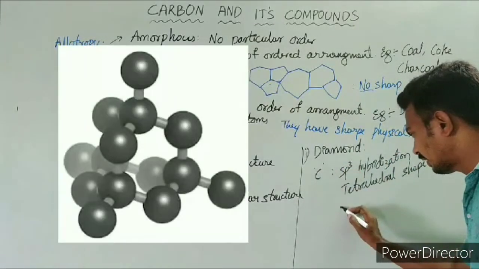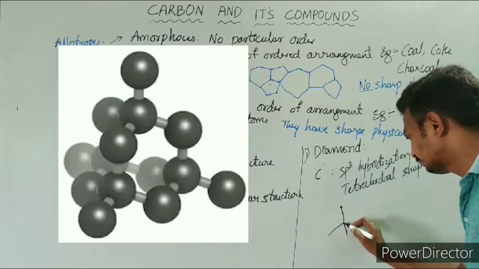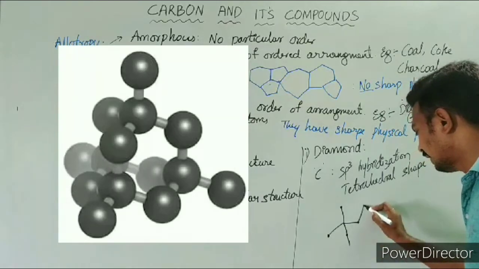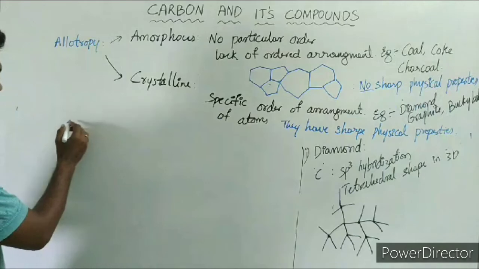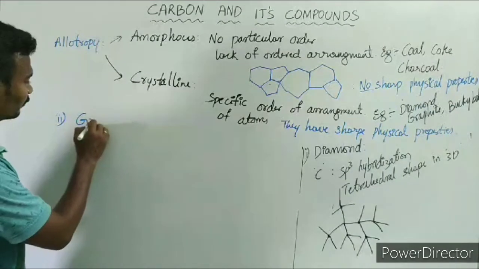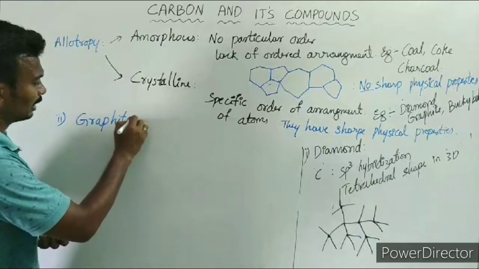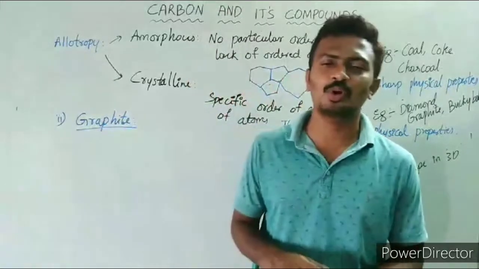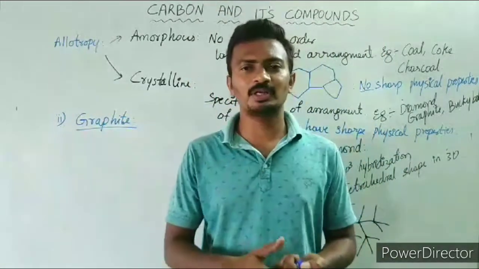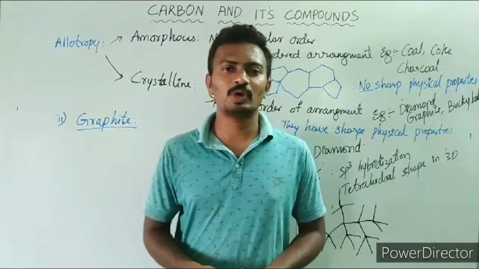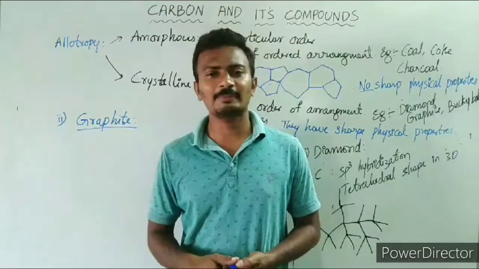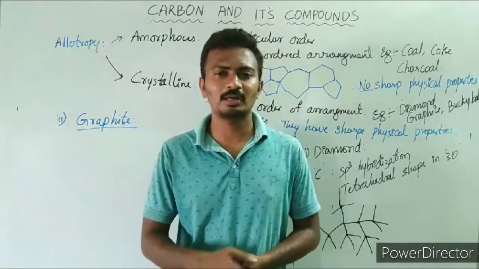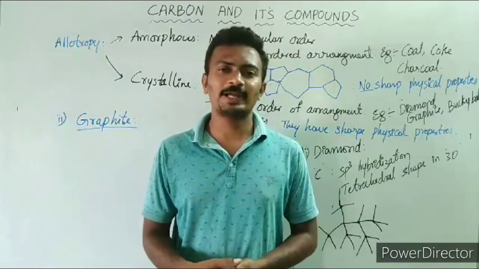Now if you take the three-dimensional arrangement, each carbon will be connected in a tetrahedral manner. The second crystalline allotrope is graphite. Here graphite has sp2 hybridization. The carbon atoms in graphite have sp2 hybridization with one unhybridized atomic orbital, where one electron will be present in each unhybridized atomic orbital, due to which it forms a pi bond.